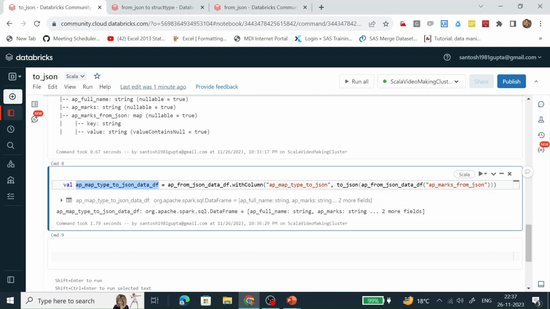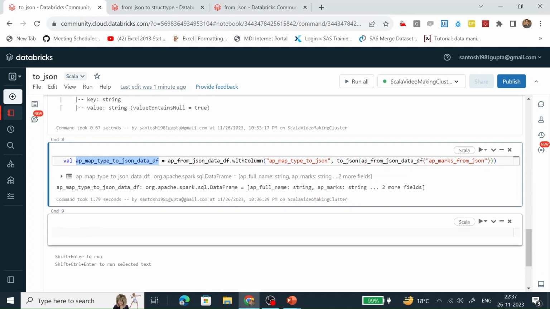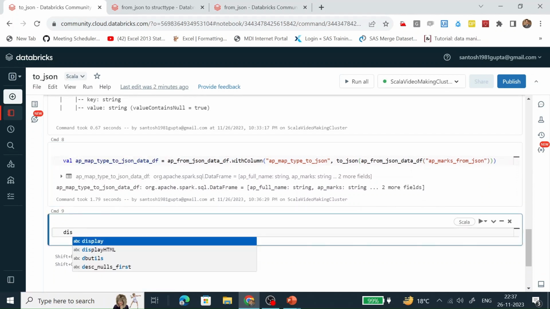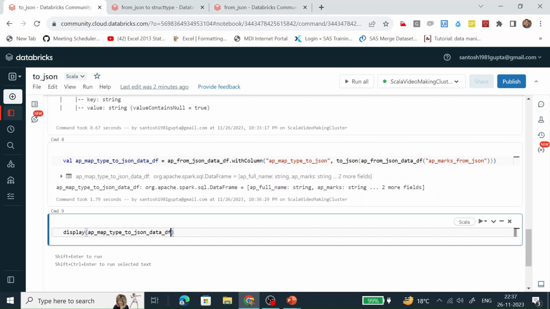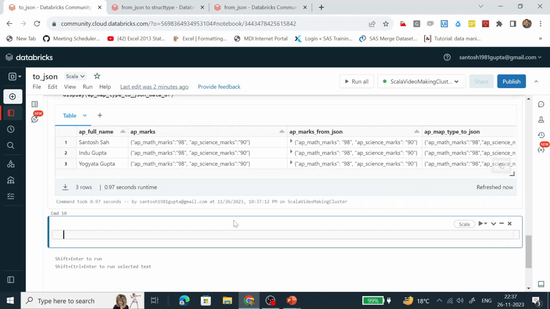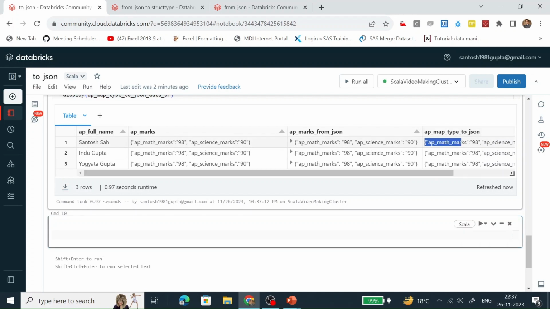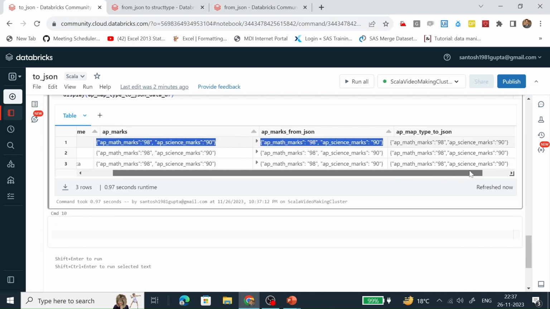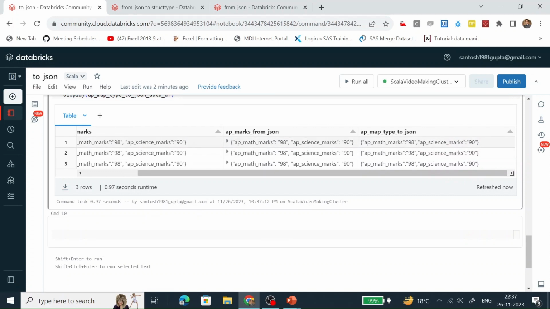So let's display the content. Here we can see there is a new column, AP map type JSON, and it is of string type, but the structure of the string is of JSON type. Let's go to the PPT.